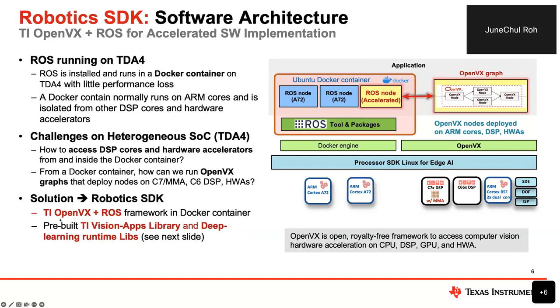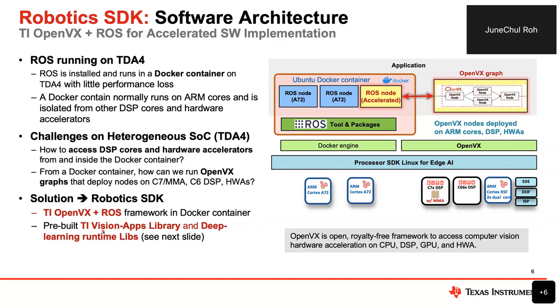We already have TI OpenVX, meaning the OpenVX framework, which is a royalty-free open source framework especially for accessing all the vision and deep learning hardware accelerators. We try to leverage all the software and hardware facilities and connect them with the ROS framework in the Docker container. So we start using the OpenVX and ROS framework in the Docker container. That is the first direction I want to highlight here.